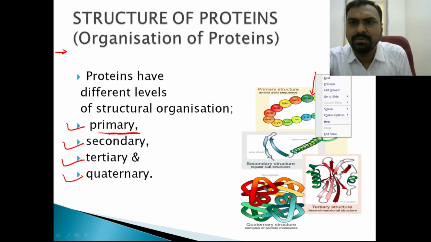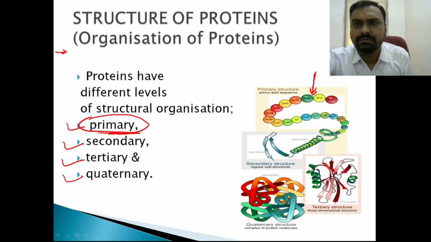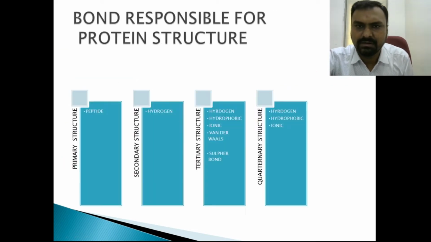The linear sequence of amino acids forms the primary structure of the protein. Then amino acids can be folded into secondary structures like the helical structure, that is alpha helix, and beta pleated sheets, where the secondary structure denotes the relation between amino acids which are 3 to 4 amino acids apart from each other. Then we have the tertiary structure, which is made up of these alpha helical and beta sheet structures, which is a three-dimensional structure. And when more than two polypeptides combine together, they form the quaternary structure.